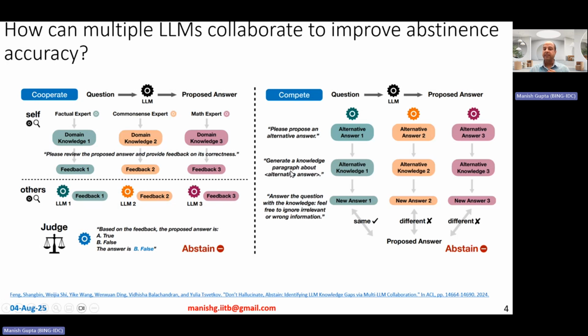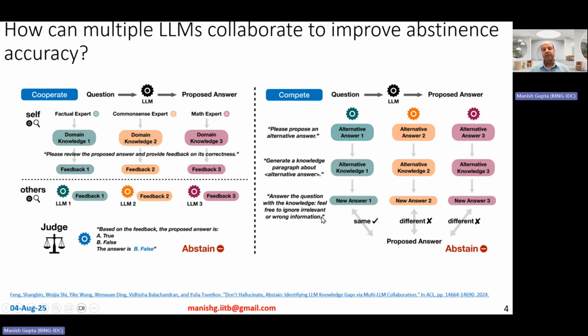In the second step, you ask these same models to generate a knowledge paragraph about this alternative answer. So you have the question, you have the alternative answer, and you generate a knowledge paragraph, which talks a little bit about this answer. Now you take these knowledge paragraphs and these alternative answers, and you go back to the original large language model. You tell it, answer the question with the knowledge.